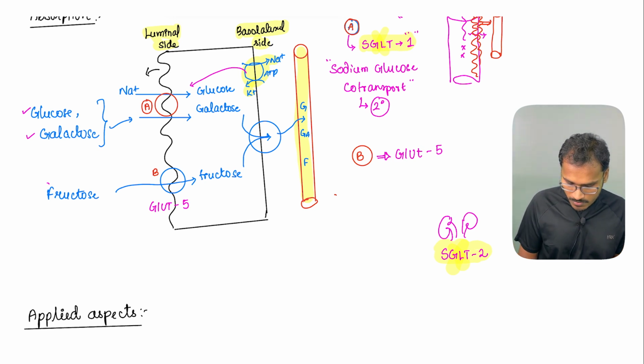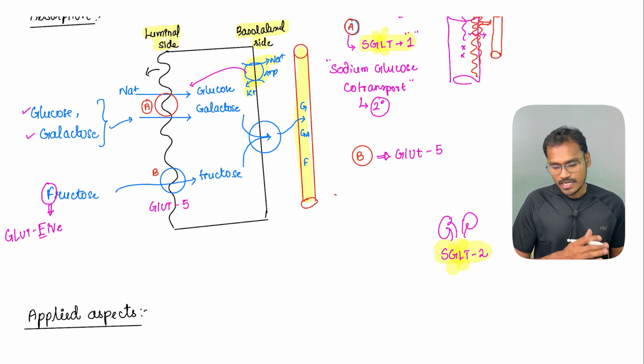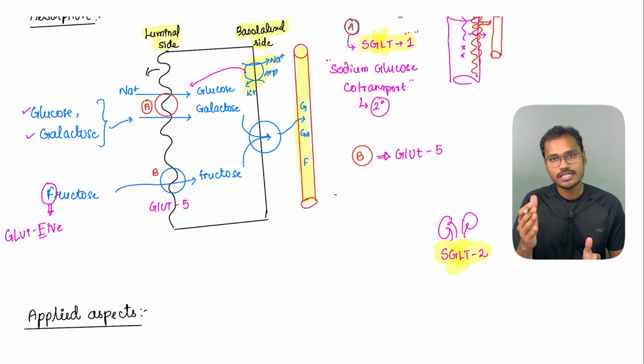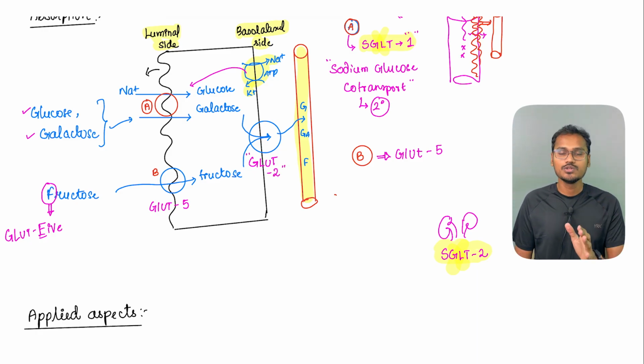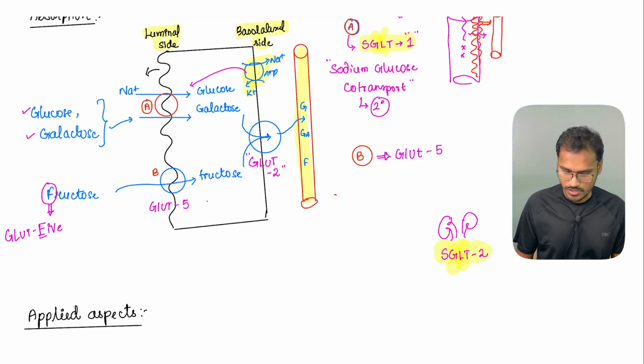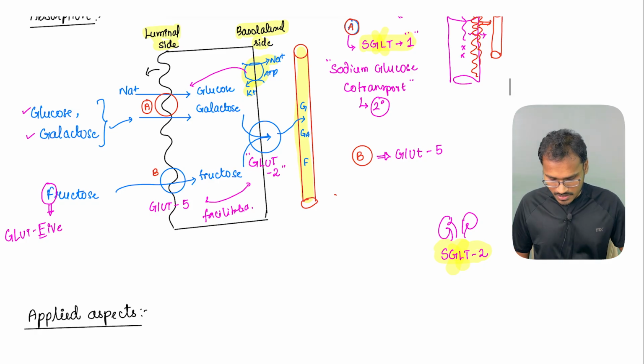Next, fructose. How will you remember this transporter? F, you can easily remember as F is for 5. So, the transporter is GLUT5. And both of them will enter into the cell, that is the GI cell, and after that they will be transported into the basolateral side. Most of the times it goes into the basolateral side with the help of a GLUT2 transporter. Here GLUT5 and GLUT2 are both facilitated diffusion. So, this is all about the absorption aspects.